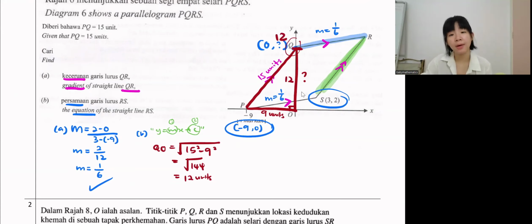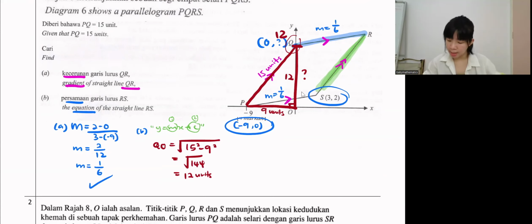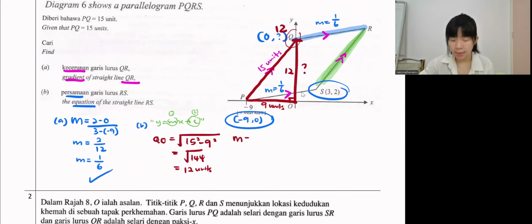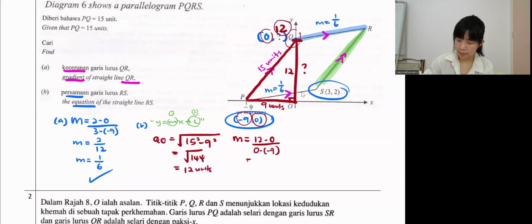Agree? Now we have two coordinates, so we can find the gradient. Y minus y: 12 minus 0, then x minus x: 0 minus negative 9. So 12 over negative, negative, positive 9.